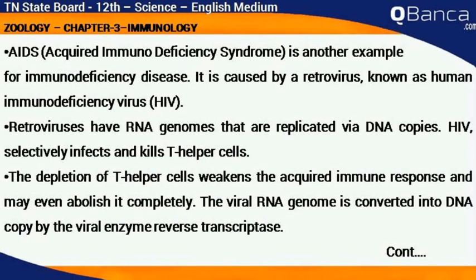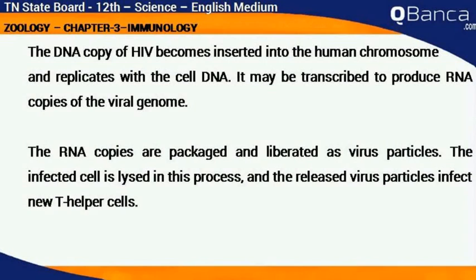HIV selectively infects and kills T helper cells. The depletion of T helper cells weakens the acquired immune response and may even abolish it completely. The viral RNA genome is converted into a DNA copy by the viral enzyme reverse transcriptase. The DNA copy of HIV becomes inserted into the human chromosome and replicates with the cell DNA.